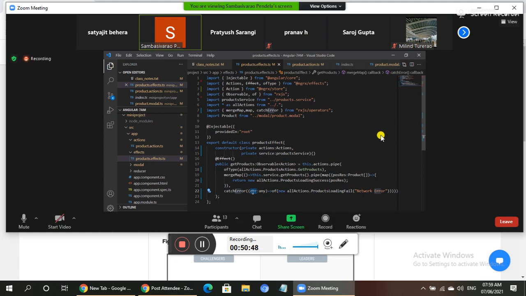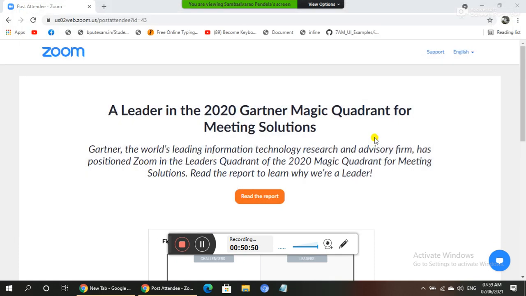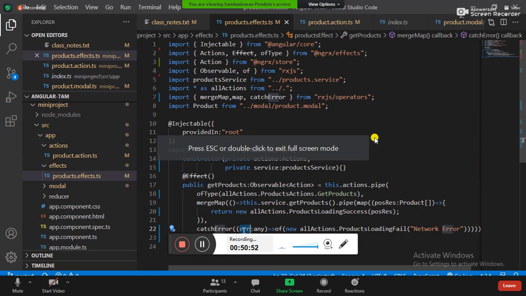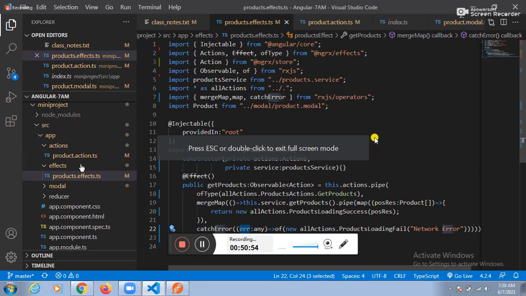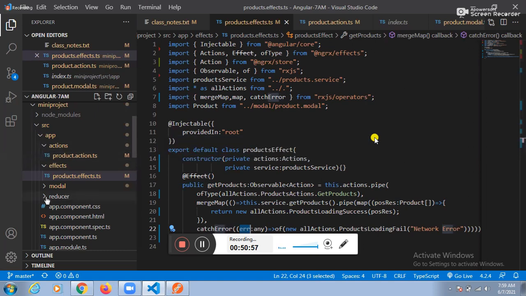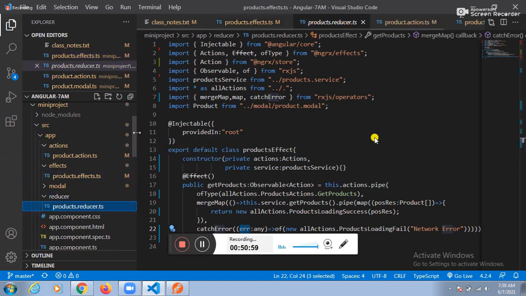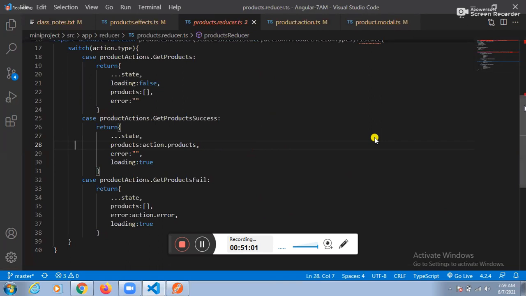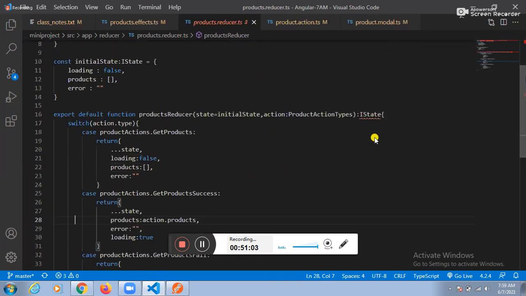Guys, do you remember the architecture? Yes, sir. So can I create the reducer for you? Yes, sir. Let me create the reducer. Whatever the reducer is there, that reducer we need to create. Fine. How many responses will it receive? 3 responses. First one is hitting the server.